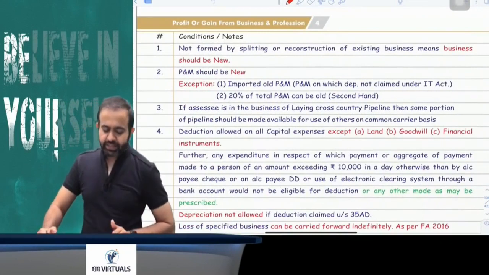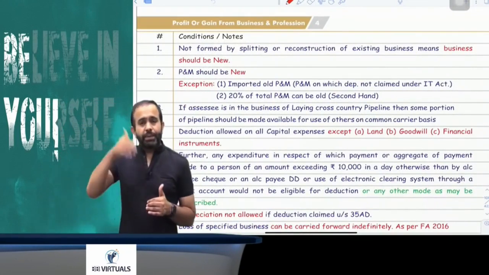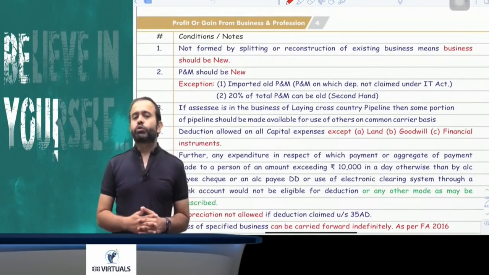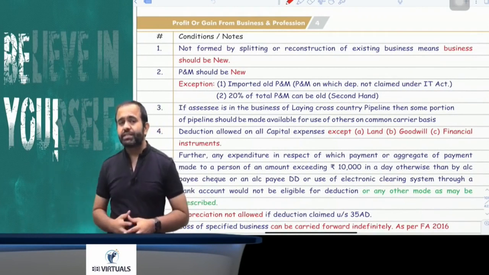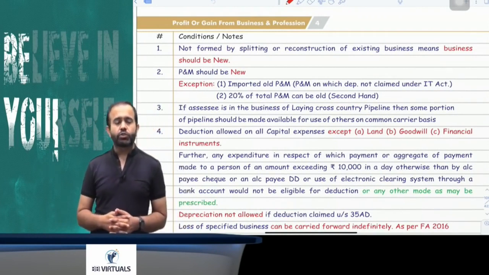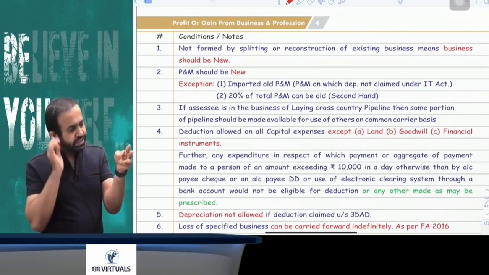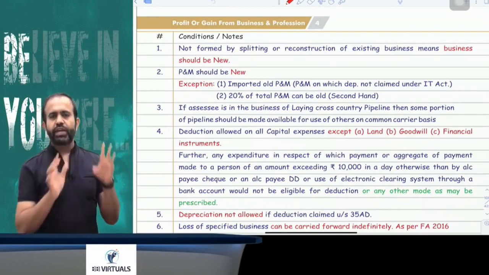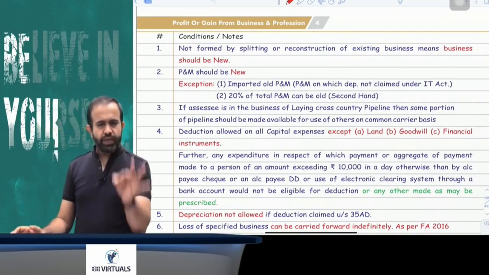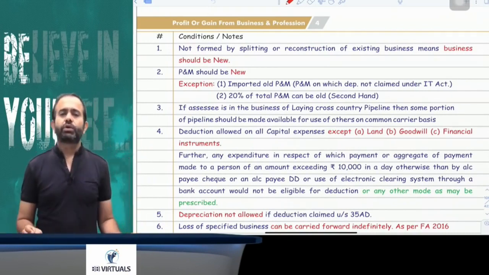Now the question is: sir, on capital expenditure 100% deduction is allowed, but is all capital expenditure eligible for 100%? The answer is no. Except 3, all expenditure is allowed at 100% deduction. The 3 exceptions are land, goodwill and financial instrument. On land, goodwill and financial instrument, deduction is not allowed under this section.